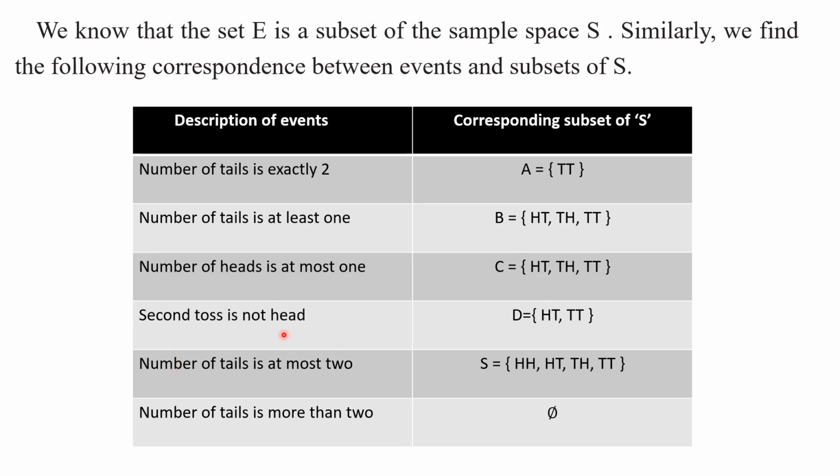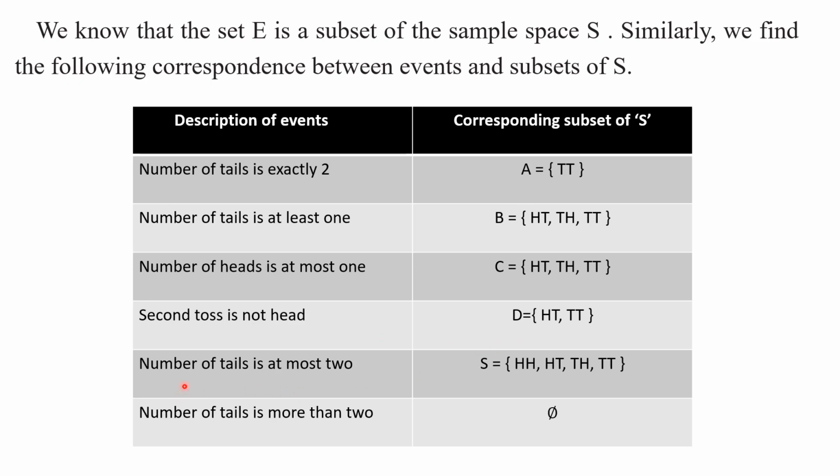Second toss is not head. This is another event. So from that set we can choose these elements. Second toss is not head means here, this is the first toss, this is the second toss. So second toss is not head. Here also the second toss is a tail. Here also second toss is a tail. So like this we can define different events.